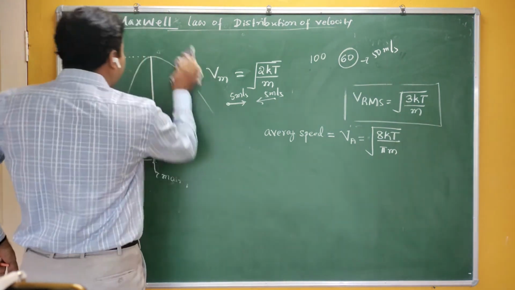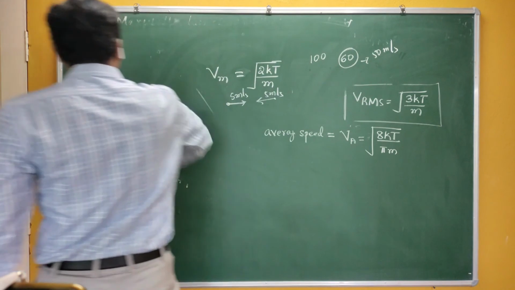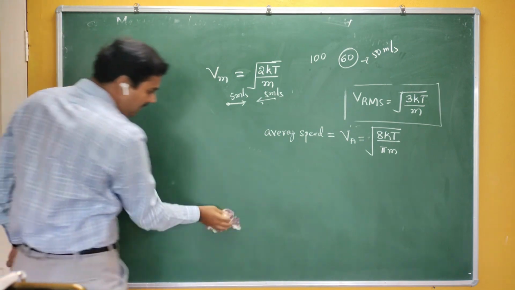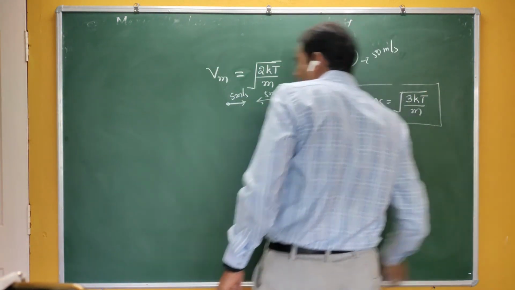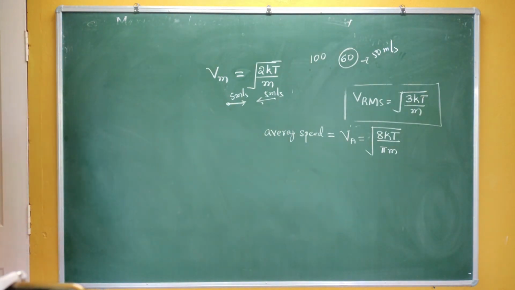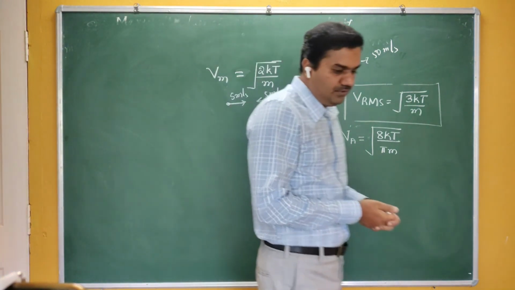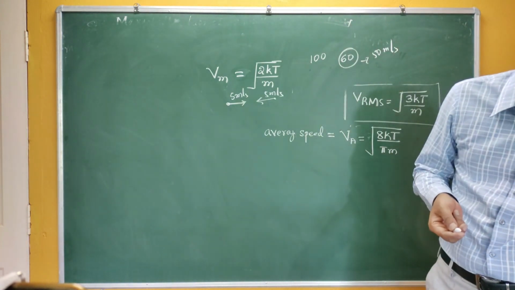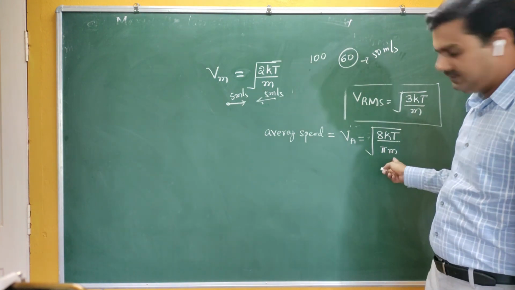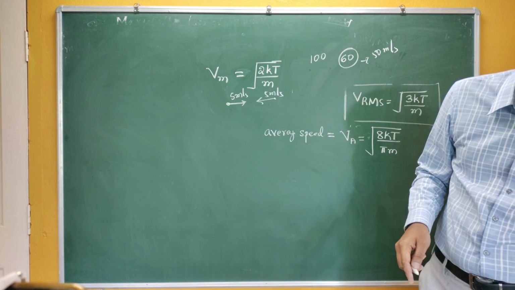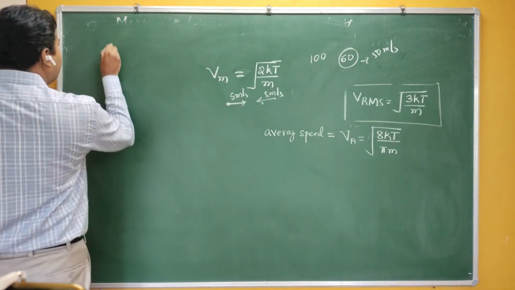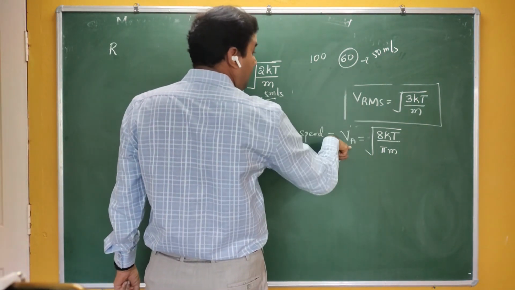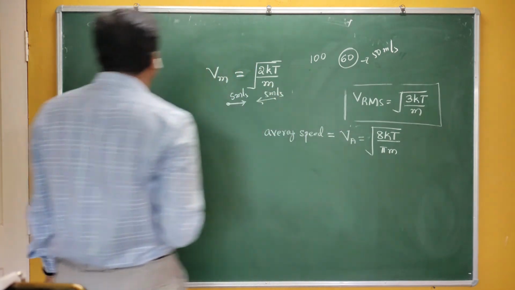So in kinetic theory, the gas molecules have 3 types of velocity. You can discuss their velocity either by using the root mean square velocity, or the average, or the most probable velocity. If you calculate for a particular gas, it depends on kT and on m. Roughly I can say, which one is greater? You can see here Vrms is greater than VA, because it is 3kT, then 8kT by pi, then 2kT.